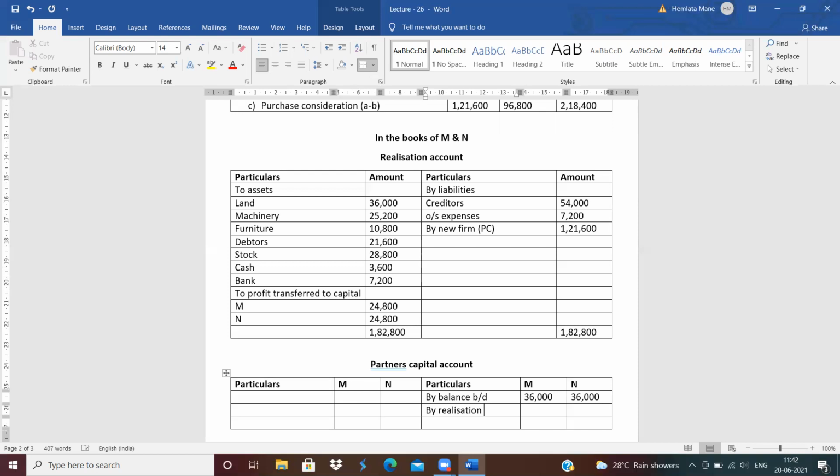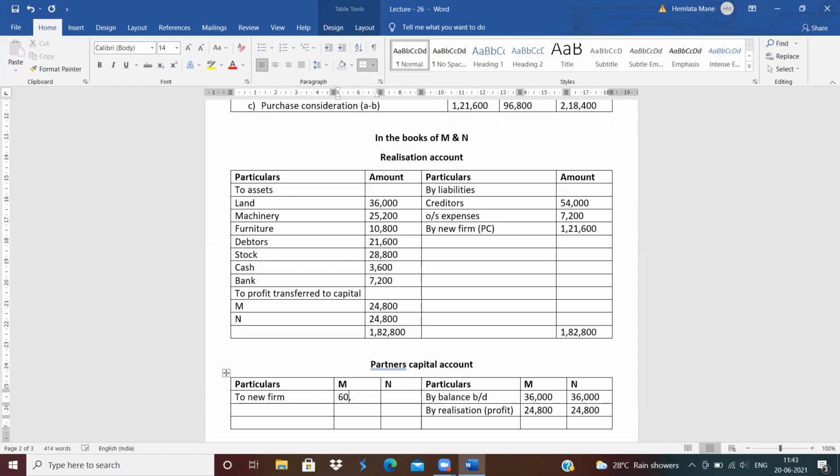Now this profit is transferred to the partners' capital account by realization, in bracket write down profit. How much is the amount? 24,800. Now close the partners' capital account and the difference is transferred to new firm account. To new firm. How much is the total of new firm?